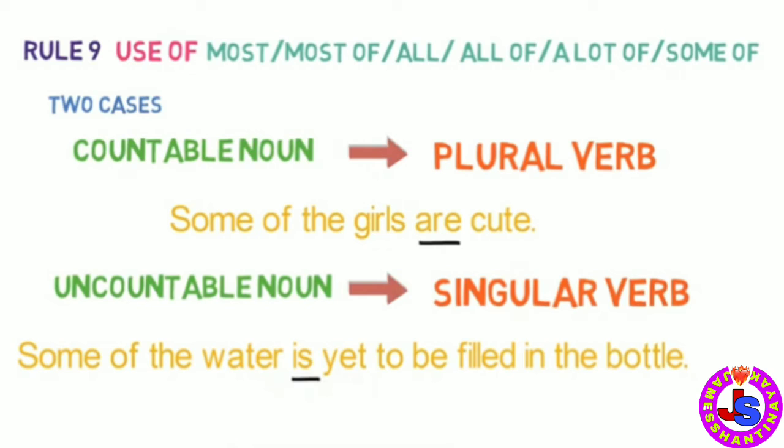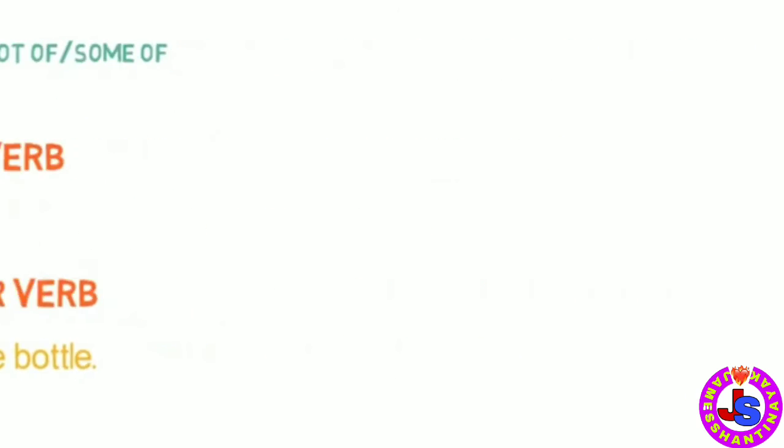Here, noun is water, which is uncountable. And in above scenario, the noun is girls, which is countable. So this is rule number 9. Remember two cases of words for most, most of, all of, a lot of, some of in a sentence. If countable noun is used, then plural verb will come, and if uncountable noun is used, then singular verb will come. Let's look into the next rule.